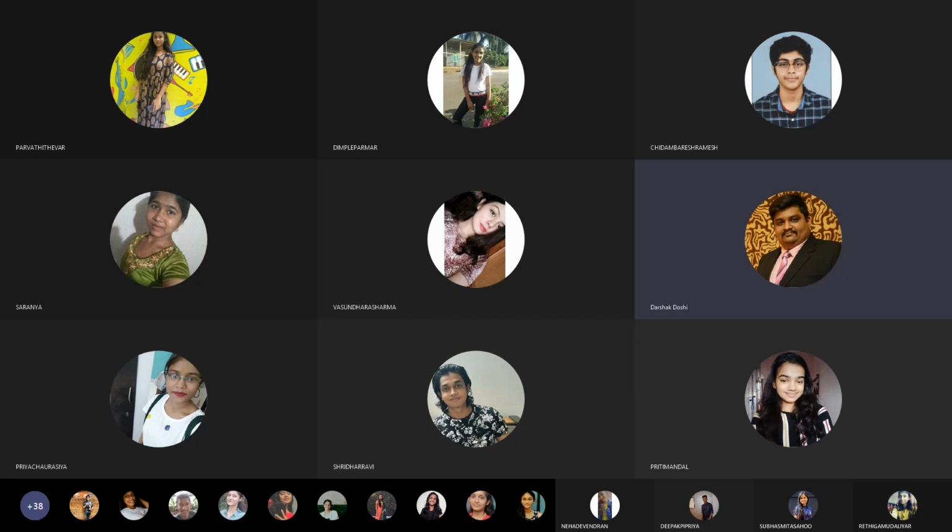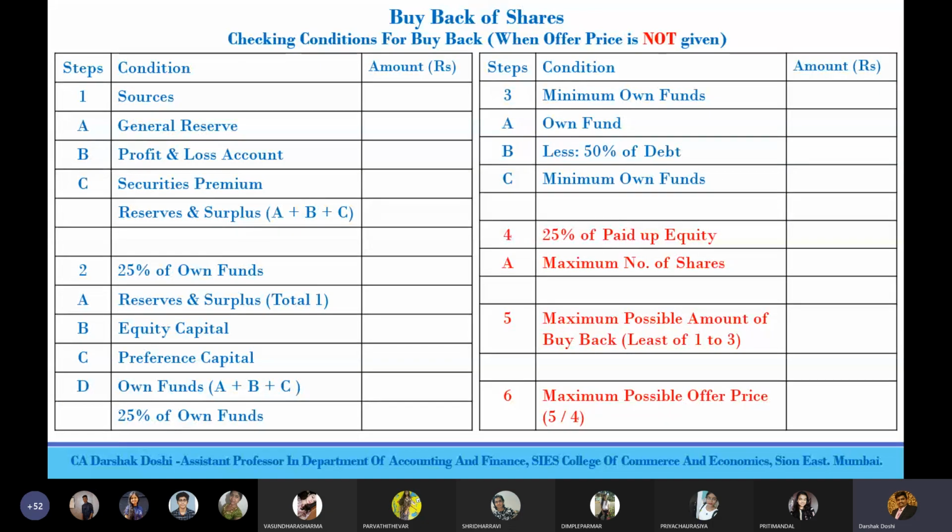Now I had told you all that next time we will learn how to check conditions and find out the number of shares to buy back and offer price. When offer price and number of shares both are not given, then what to do? In that case, steps number 1, 2, and 3 remain the same.